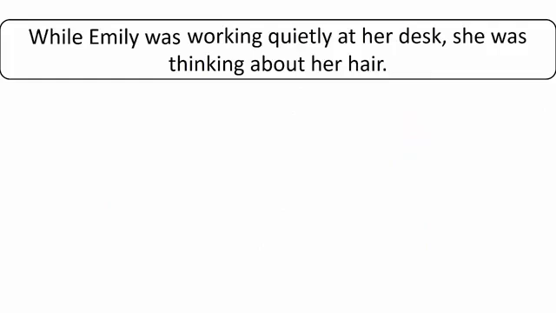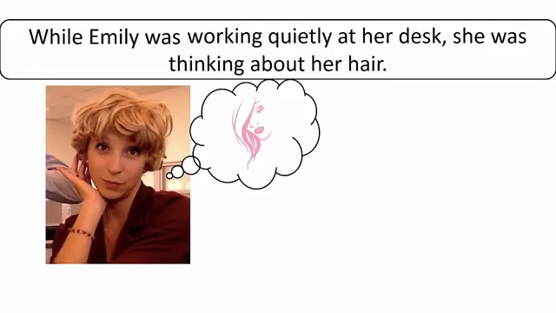Here's another example. While Emily was working quietly at her desk, she was thinking about her hair. If we want to drop while, we must also drop the subject and be verb. The clause now starts with the ing verb. Working quietly at her desk, she was thinking about her hair. The only time clause that we can reduce in this way is a clause starting with while.